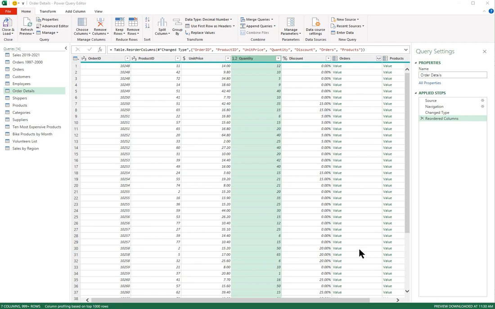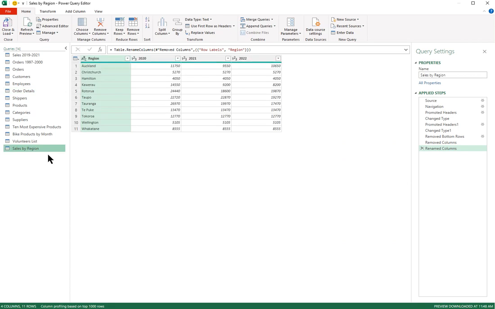A really helpful feature in Power Query is its ability to pivot and unpivot data. Let's have a look at the query Sales by Region. What I'd like to do here is select the year 2020 and hold the Shift key and click 2022 to select all these three columns.